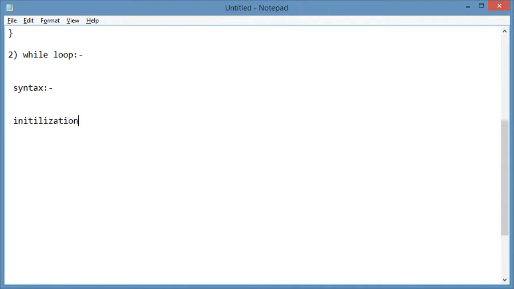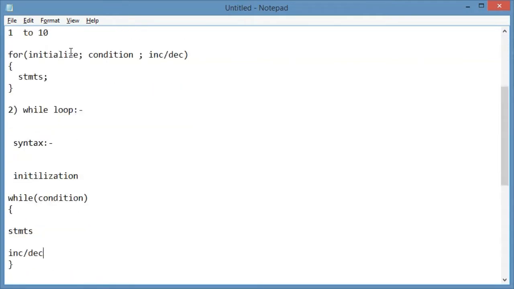First initialization, after that while, and here I am writing any condition, then statements, then increment. You can write increment and decrement here, there is no issue, right? You can move it upward if you want, right? It depends upon your code, right?